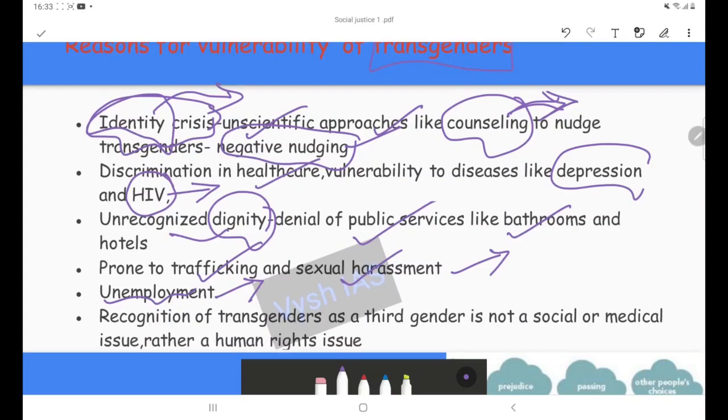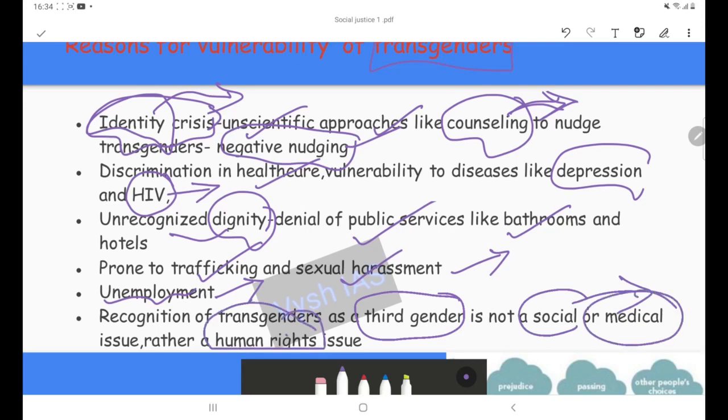Here you can quote a sentence like: the issue of recognizing transgenders as a third gender should primarily be treated as a human rights issue, rather than a social, legal, political or medical issue. So this makes us think. If you are getting any question relating to transgenders or social justice or vulnerable sections like that, you can use this quote. It is to be treated as a human rights issue. Okay.